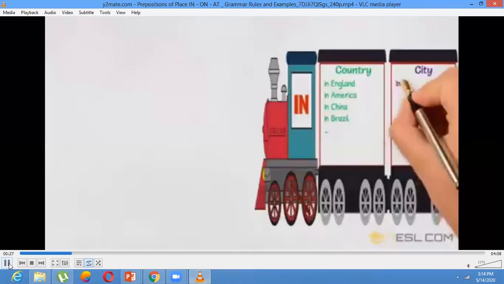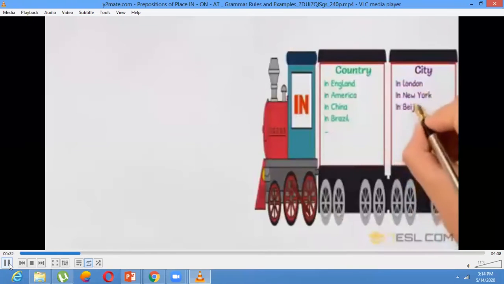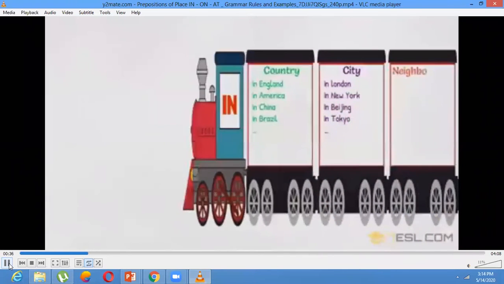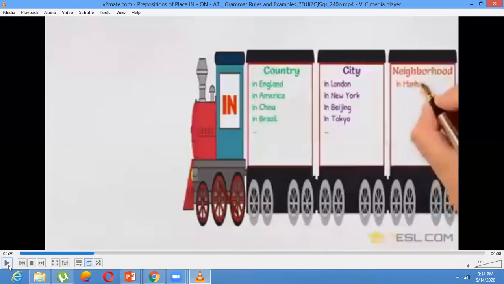Cities. When we are talking about cities, we also use the preposition in. In London, in Karachi. Nowadays there is lots of things going on in Karachi. The economic activities have been started in Karachi. I went in Tokyo. There is a big fair nowadays. So for cities also, we use the preposition in.